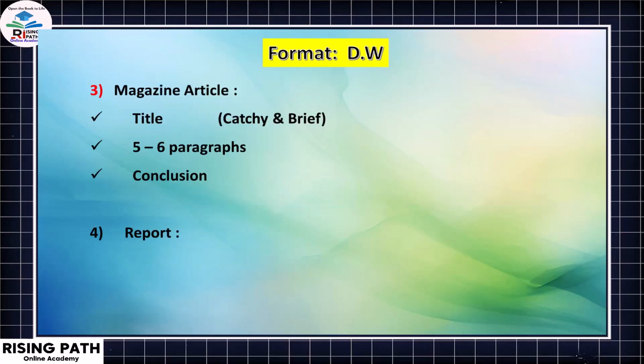Our next question is the magazine article. We are going to have a title, catchy and brief. As we all know, a magazine article has colorful vocabulary. So we are going to give an introductory paragraph that is going to focus on the main topic, or what is being required in the task, and then we have to evaluate the points, that is 5 to 6 paragraphs. Then we have the conclusion, and of course we are going to conclude it with our focus on the task, evaluating and giving our own opinion at the end.